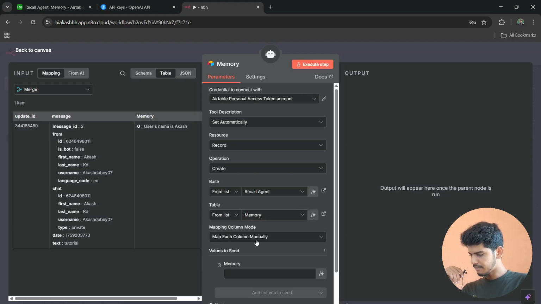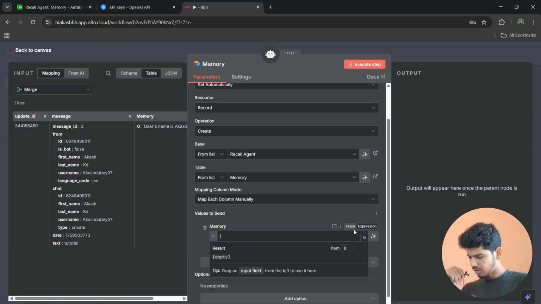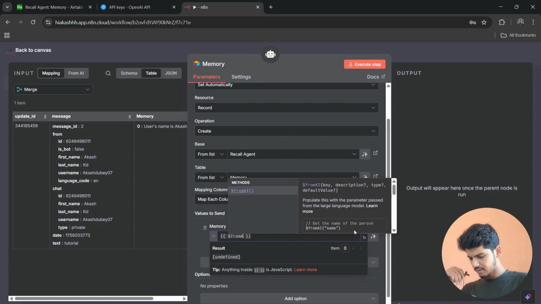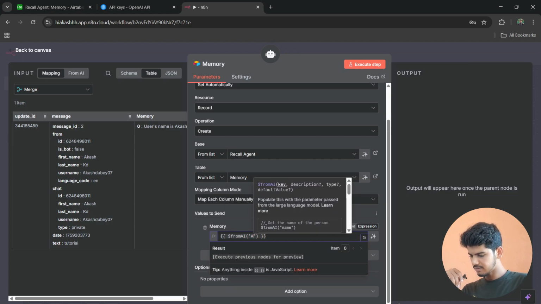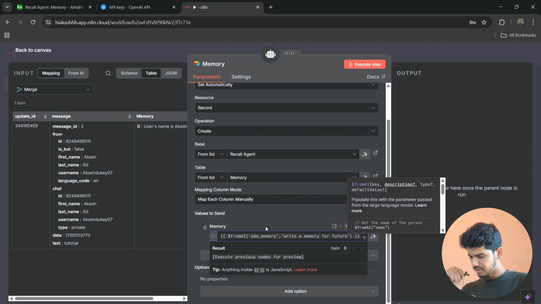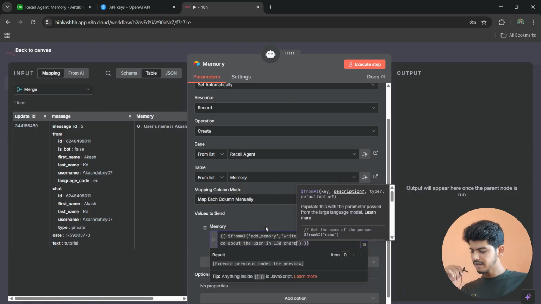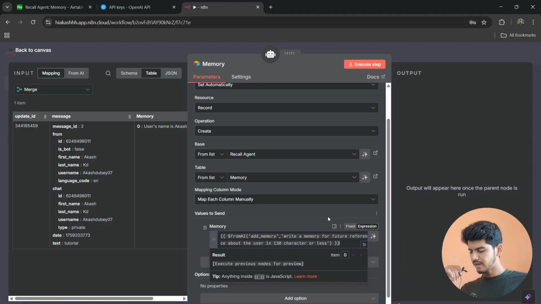This should be set on map each column manually. Come to the values to send and change this from fixed to expression, and here I'm going to use from AI, dollar from AI, and then parenthesis, and inside parenthesis single inverted comma, add underscore memory comma, write a memory for future reference about the user in 130 character or less. So we are done with the values to send. This from AI expression is going to allow the agent to write its own memory.